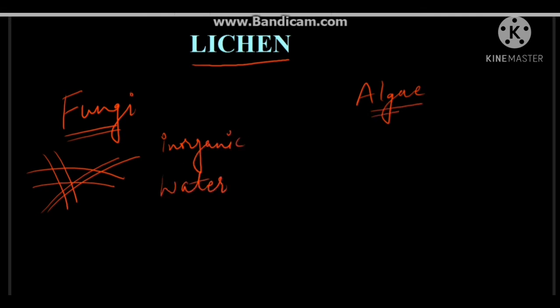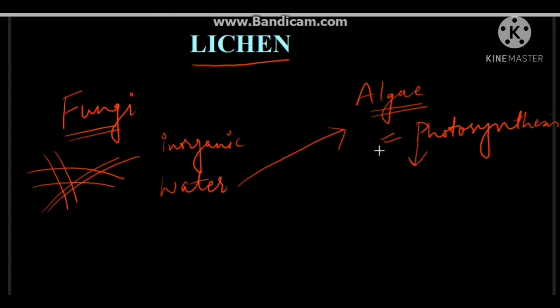Now we know that algae has chlorophyll, so it can easily perform the process of photosynthesis. During photosynthesis, water is required. So the fungi help algae by providing this water, whereas the food prepared by algae is given to fungi. So in this way, we find that both of them are helping each other.